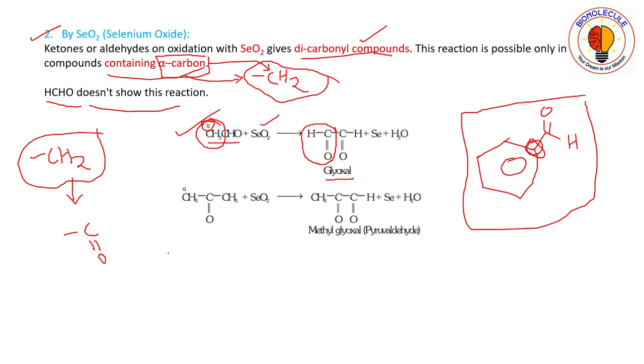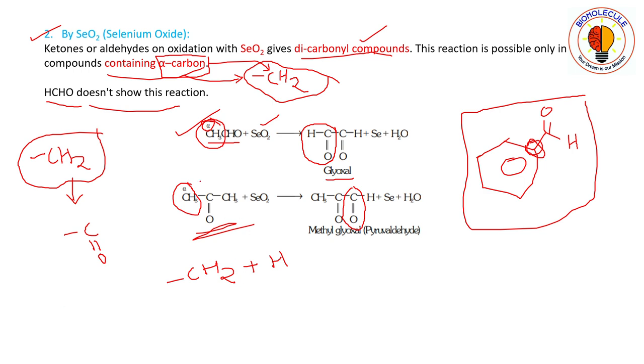Okay, for example you can see here acetone, the alpha carbon, that is the CH3 group. CH3 means it contains a CH2 group along with one extra hydrogen atom. So this alpha carbon undergoes this reaction to give us this carbonyl group.